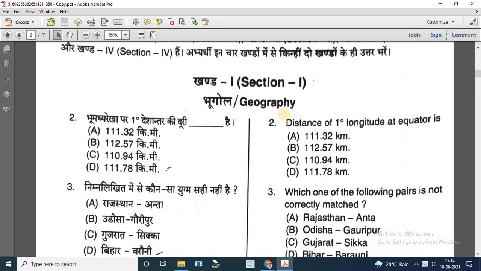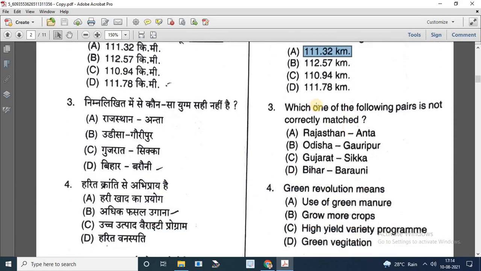So the first question is asked by the board. Distance of 1 degree longitude at equator is. Options are: A, 111.32 kilometer; B, 112.57 kilometer; C, 110.94 kilometer; D, 111.78 kilometer. So the correct answer is 111.32 kilometer.